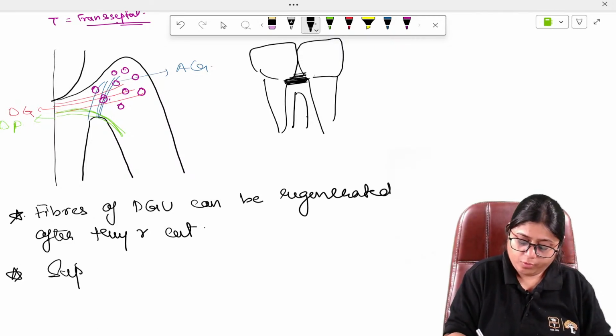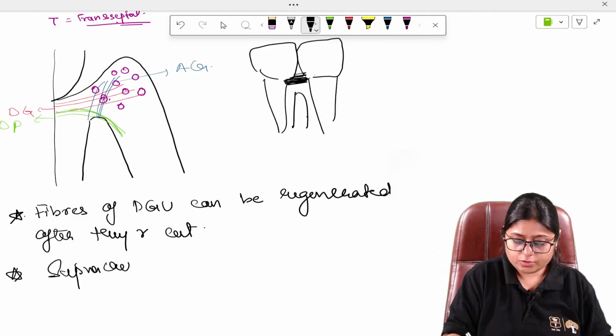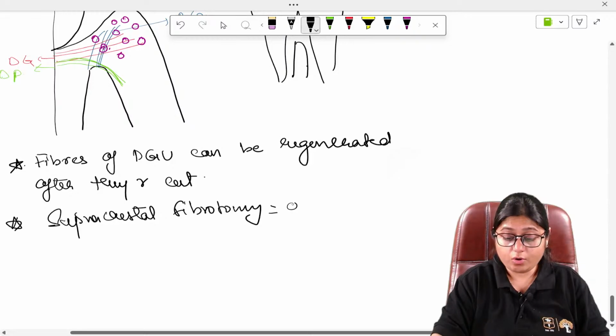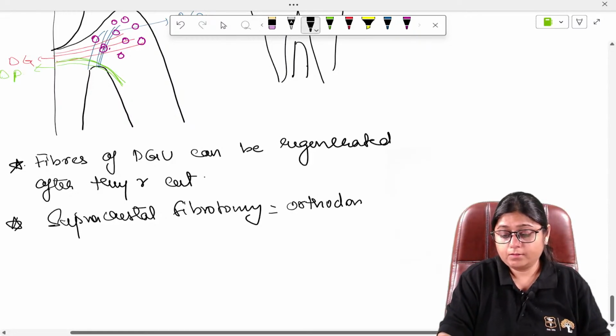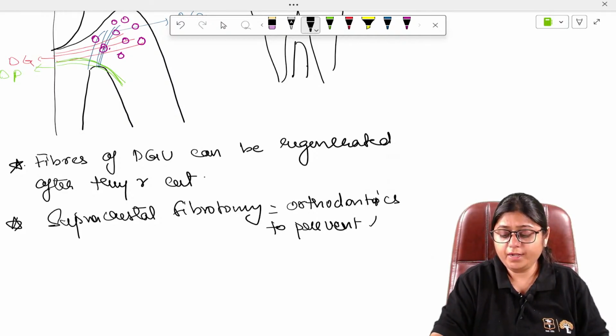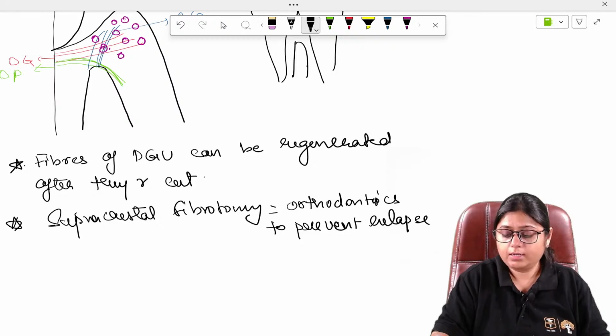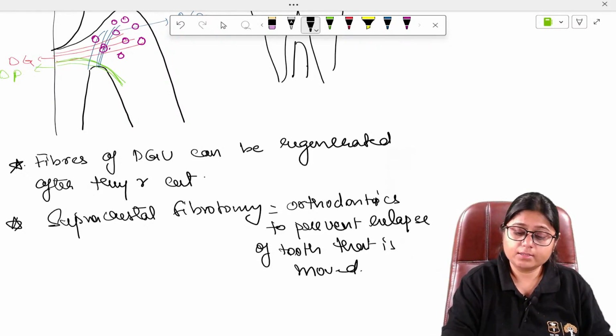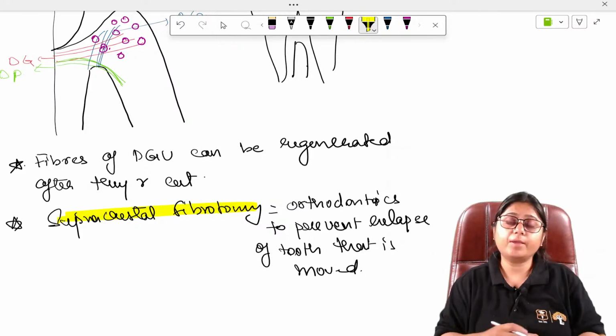And one more important point here is supracrestal fibrotomy. What is supracrestal fibrotomy? This is a procedure which is done in orthodontics to prevent relapse of the tooth that is moved. Okay, so what do we do in supracrestal fibrotomy?